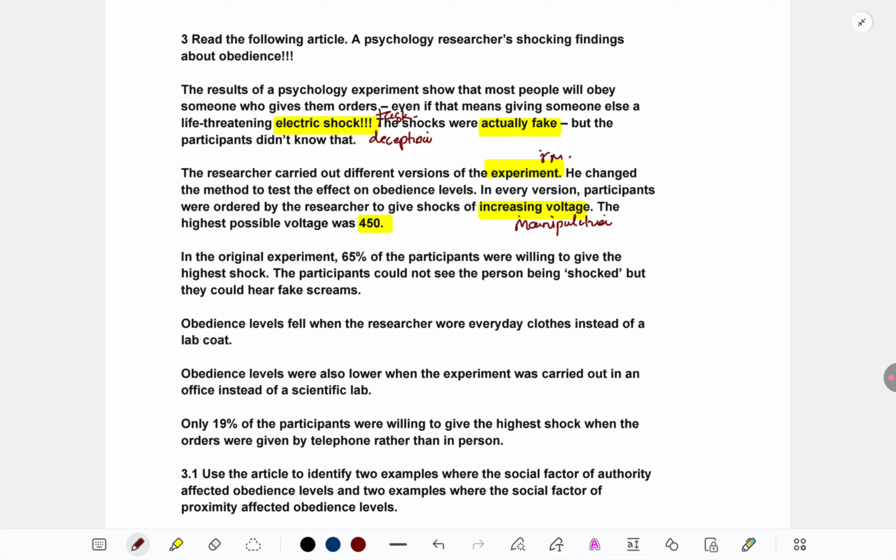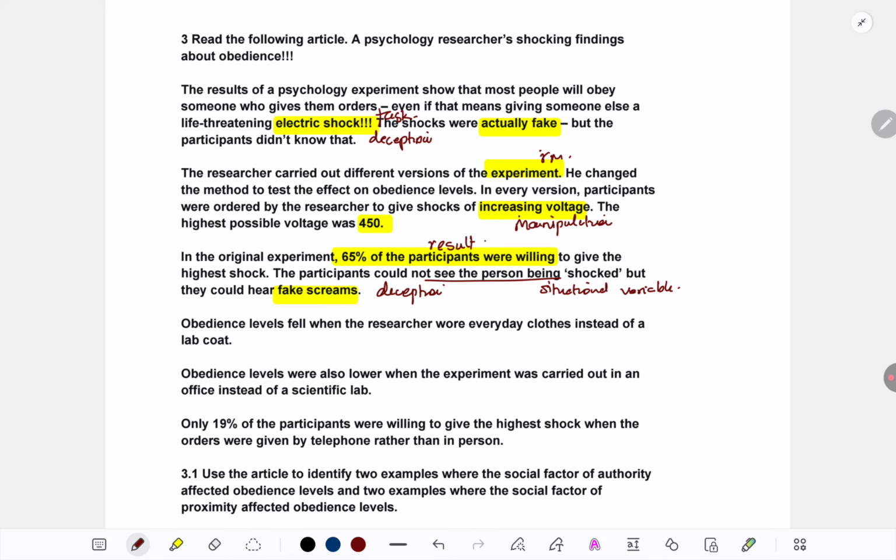In the original experiment, 65% of people gave the actual shocks. When they say original experiment, I understand, okay, there must have been many replications of this. As of now, this is the result of the original study. 65% means the majority gave the shocks just because the researcher was telling them. They could not see the person being shocked, but they could hear fake screams. So again, deception. Also, the fact that they could not see the person, so it seems some sort of situational variable is here, which is affecting whether they are giving the shocks or not.